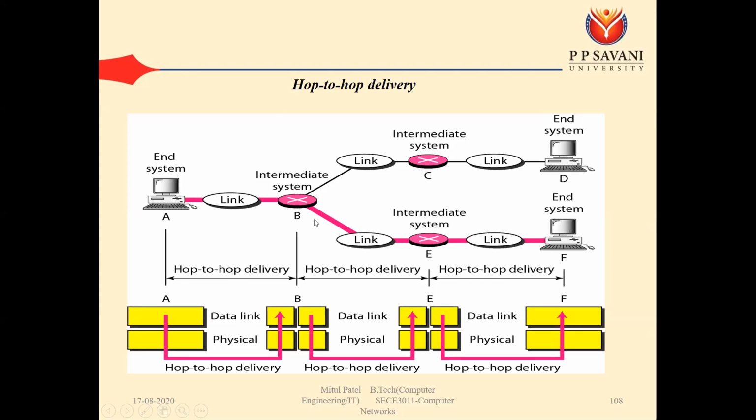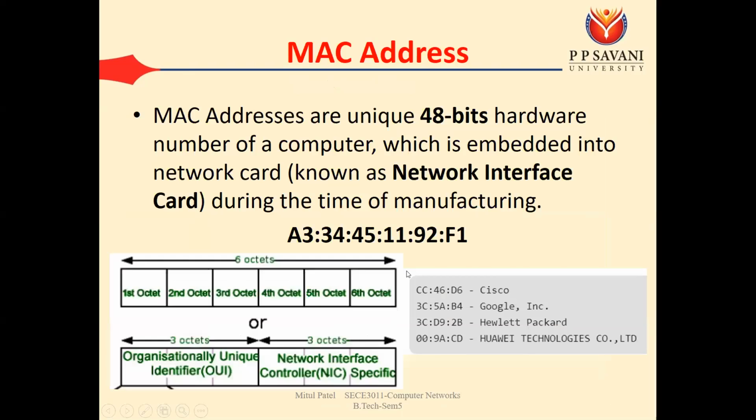But who will reply? The one whose destination IP matches with B. And that way we are getting the ARP reply. We'll see that figure again so you can have a clear idea. So what can be the size of the MAC address?